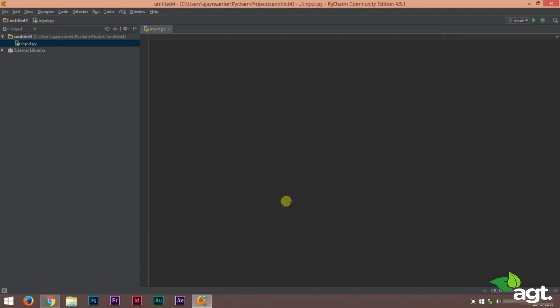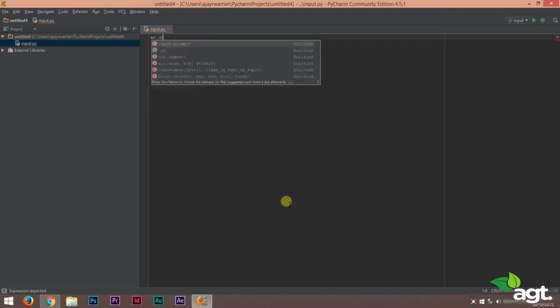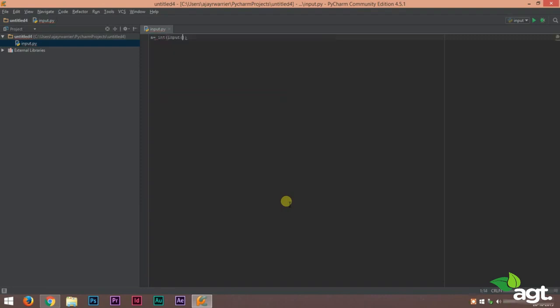Now I'll teach you how to use an input function. First of all, you need to choose a name for your variable. So we'll be making a program to print the sum of two numbers, and those two numbers should come from the user. So let's do that. Let a be our first variable. So to receive input into a, all you have to do is use int bracket input.